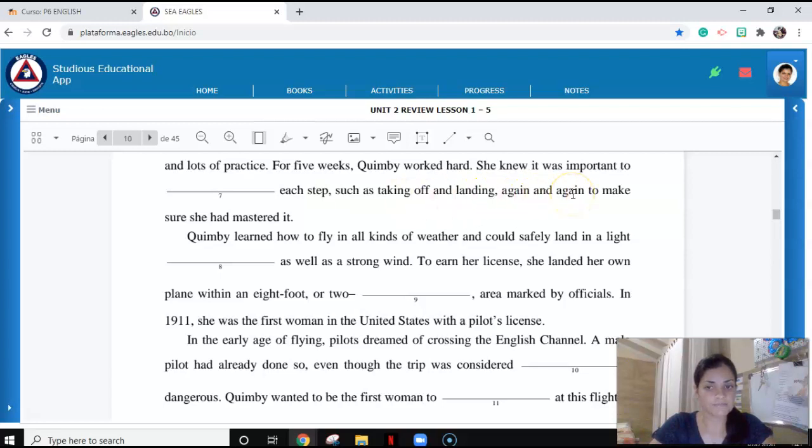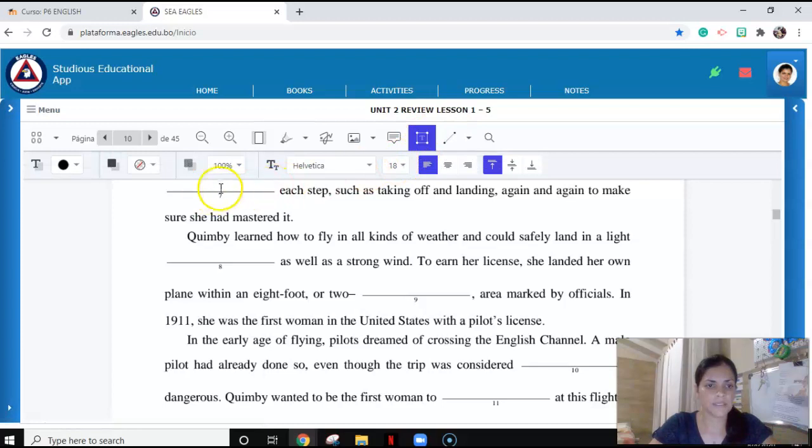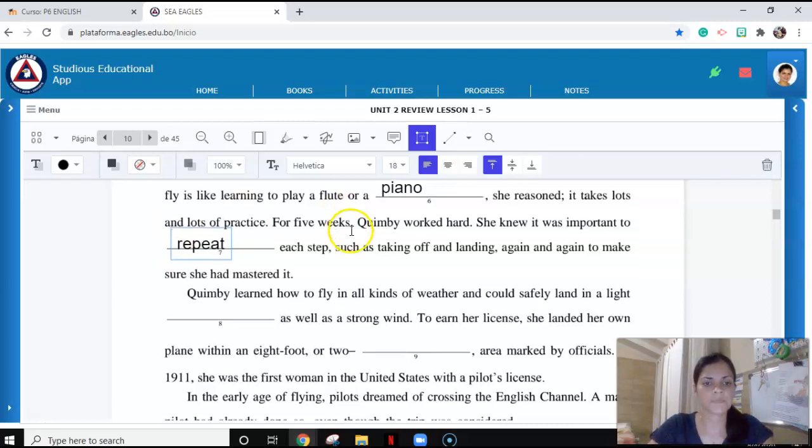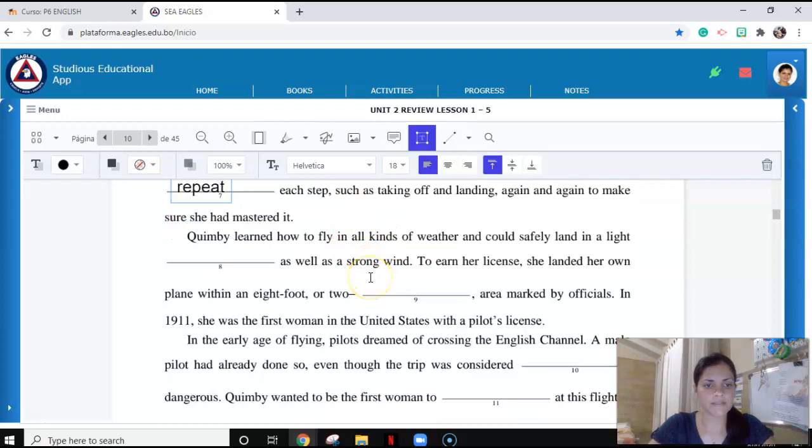Again and again, that can be my context clue. And we can also use make sure she has mastered it. So we need some practice. And when you need some practice, you need to repeat. So repeat will be our next word. Repeat.